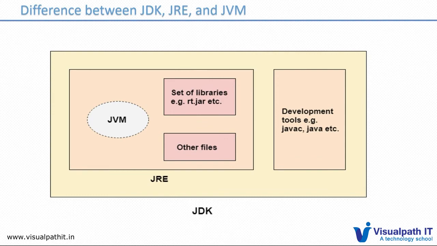The JDK also physically exists, where apart from JRE it has additional tools like javac and java, which we run as commands, and we have seen the files in the Java bin folder. Among JRE, JVM, and JDK, only the JVM exists virtually. You cannot directly see it, but for JRE and JDK you can see the content, the physical files.